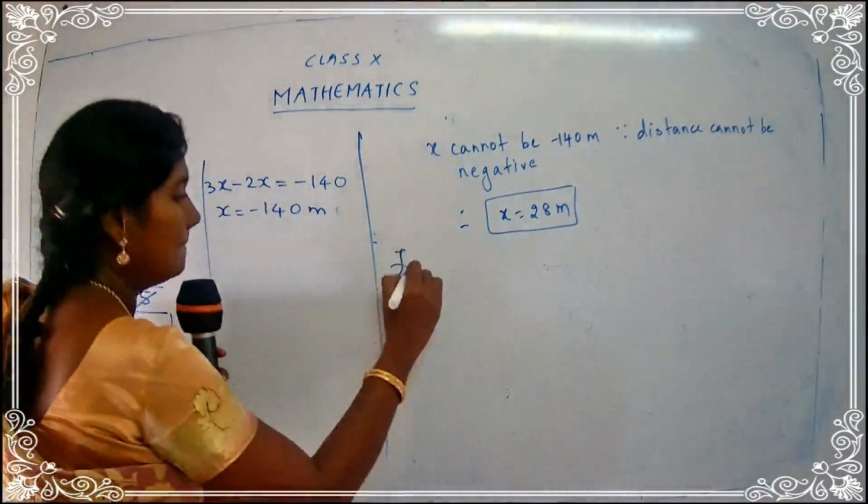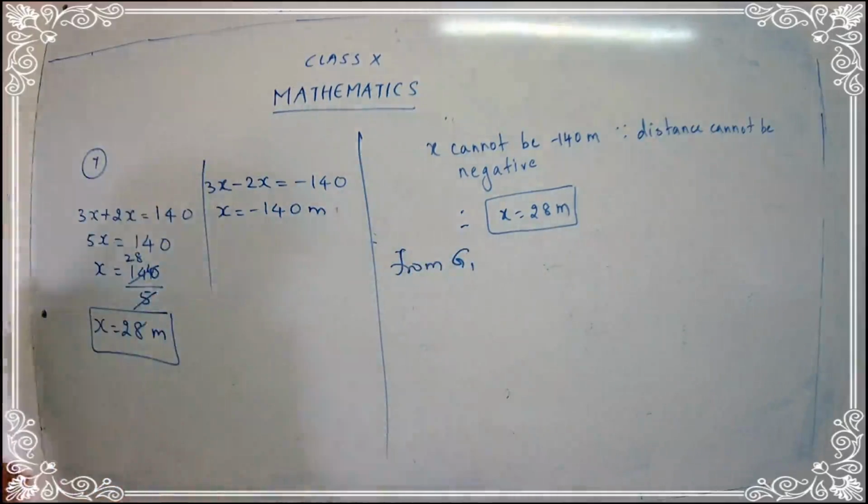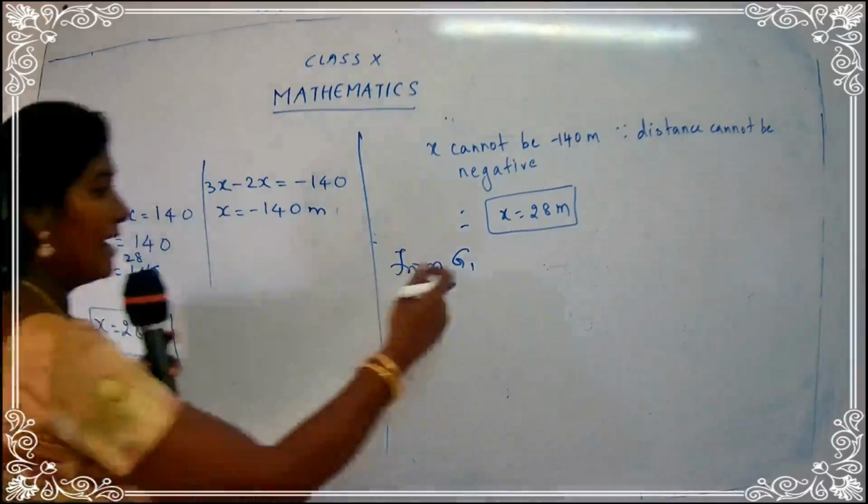From gallery 1, what will the distance be?